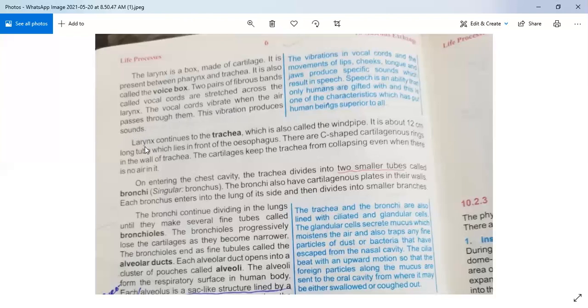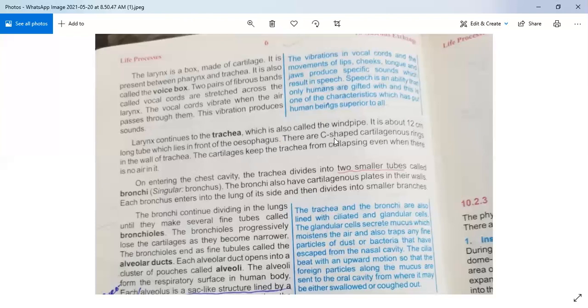Now come to the next part. After larynx, trachea comes. Larynx continues to the trachea, which is also called the windpipe. The other name of trachea is windpipe. It is about 12 centimeter long. Underline in your book this information. It is 12 centimeter long, and it lies in front of the esophagus.